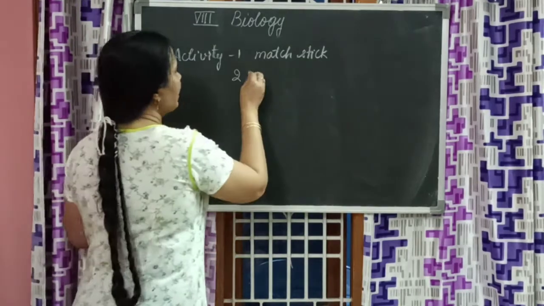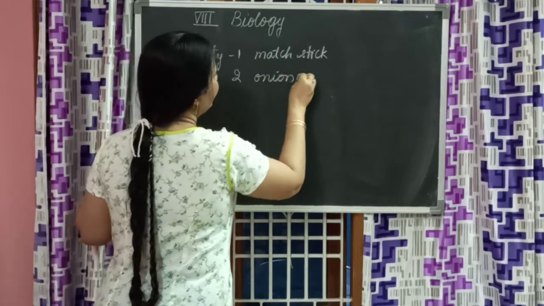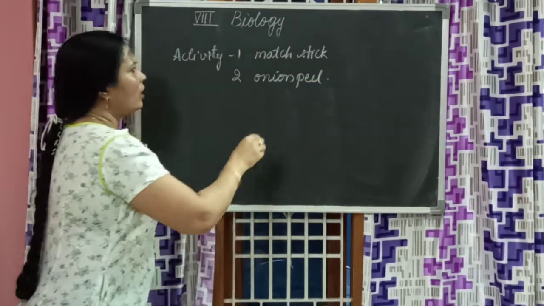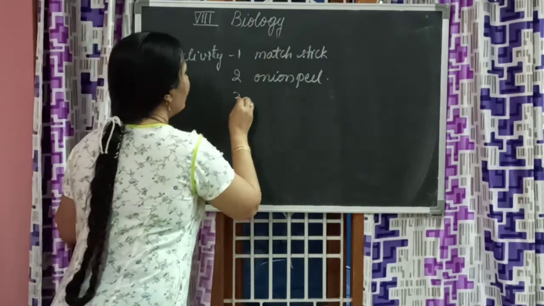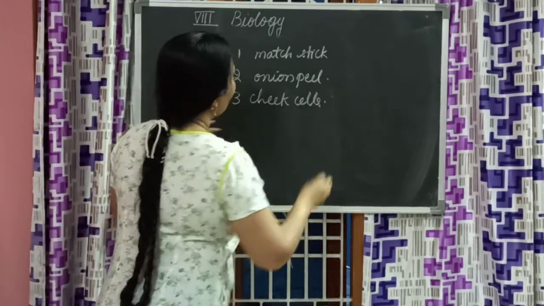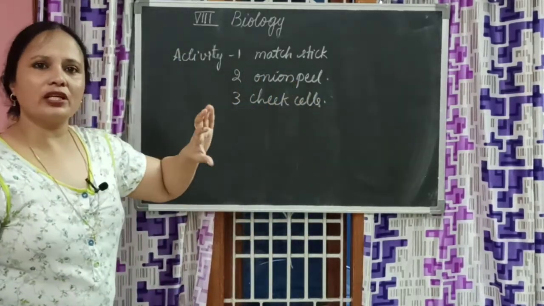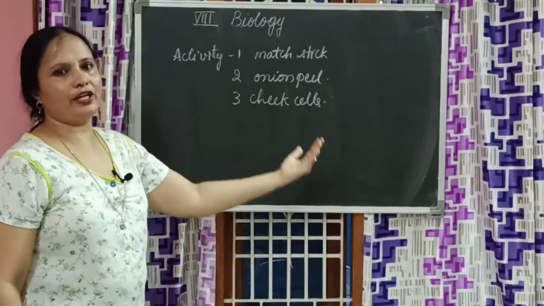Then the second one is you noticed onion peel, and the third is cheek cells. These three are to observe that cell arrangement is present. That means everything is made up of cells.